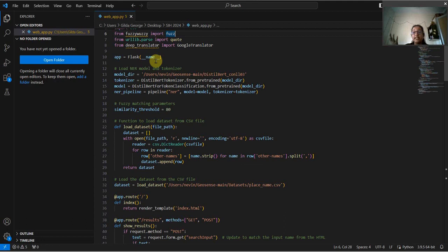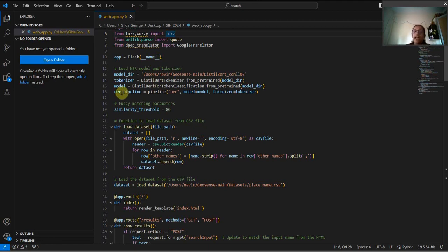It is one of the NLP models to identify a particular name. A sentence can be broken down into a verb phrase, a noun phrase, a preposition phrase, et cetera. So the DistilBERT model with this current CSV file has all the places, and it's like a dictionary combined with identifying each word as a noun phrase, verb phrase, et cetera. With this DistilBERT model, we will be able to identify geospatial names in particular.